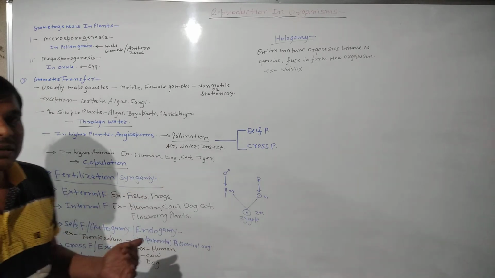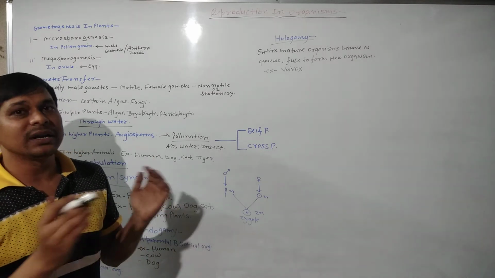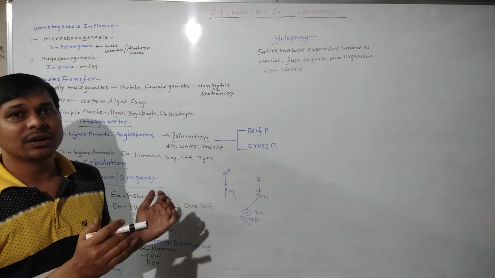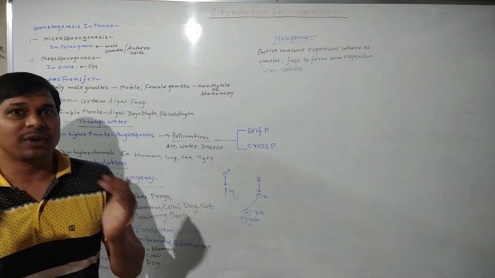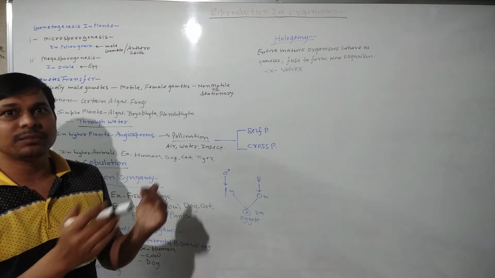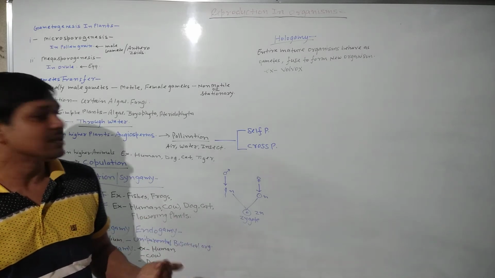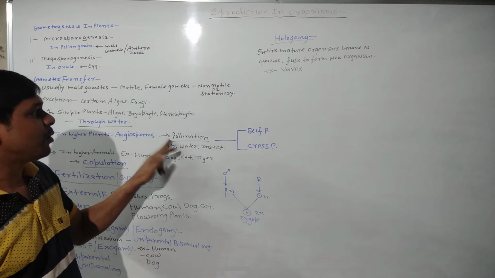What is pollination? Pollination means transfer of pollen grains from the anther of stamen to the stigma of carpel of the same flower or other flower of the same plant or other plant belonging to the same species. So that is the process of pollination.